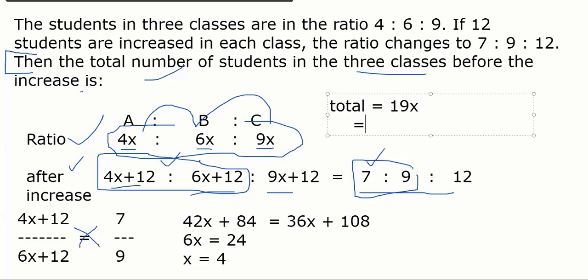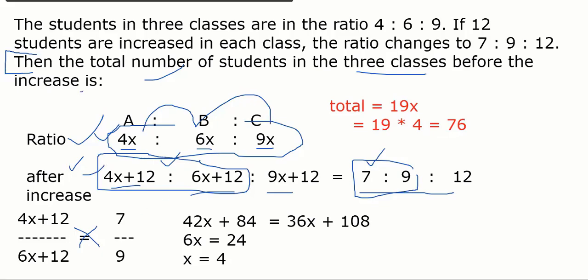Do you have the value of x already? Yes, it's 4. So it's 19 into 4. So total students are 76 before the increase. That's it. So what we need is only forming the ratios. That's easy. Every question we'll have to do like this, guys.